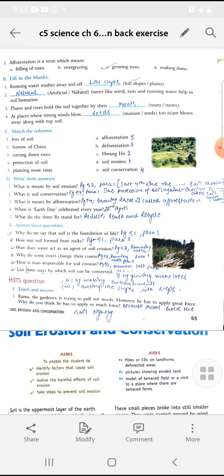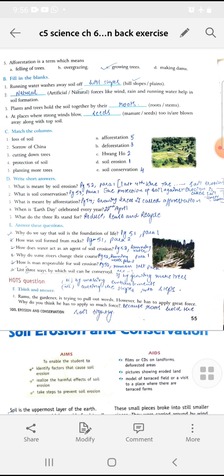Now coming on to the long question answers. Why do we say that soil is the foundation of life? It is given on page number 51. Paragraph, that is first paragraph, second line. E1 is written. It supports plants which provide food to all living things on this planet. Thus, soil is the foundation of all life on the earth. Right? Next part, that is given on page number 52. How does water act as the agent of soil erosion? It is given on the second paragraph.